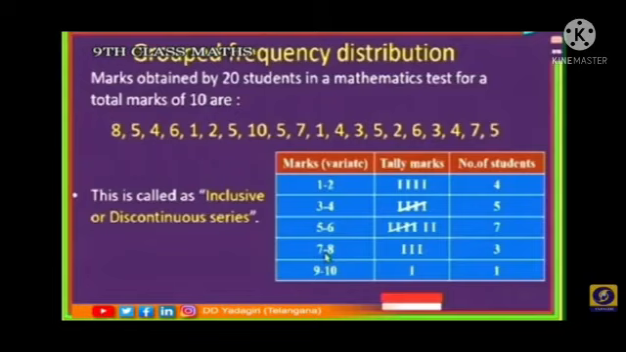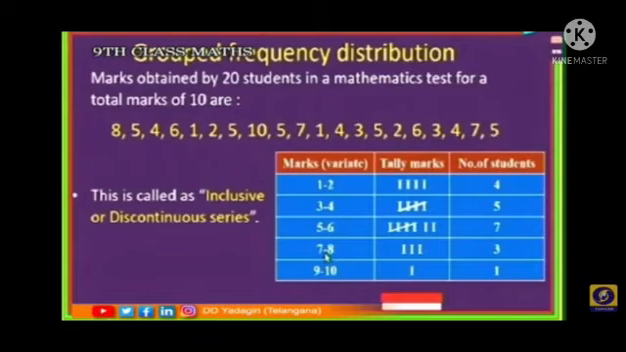Next we find the tally marks. 1 to 2, how many members? 4 members, so tally marks is 4. 3 to 4 has 5 members. 5 to 6 has 7 members. 7 to 8 has 3 members. 9 to 10 has 1 member.